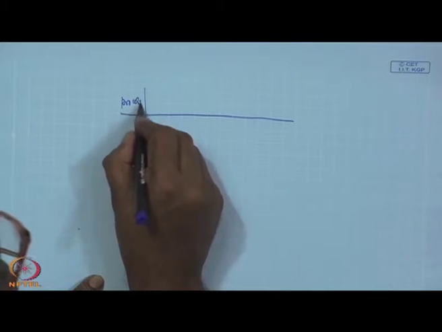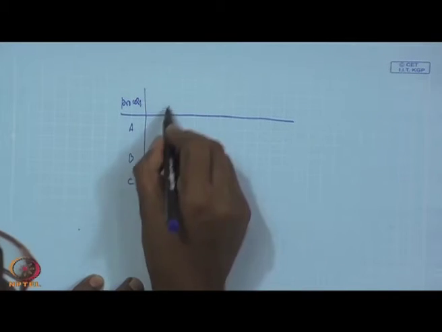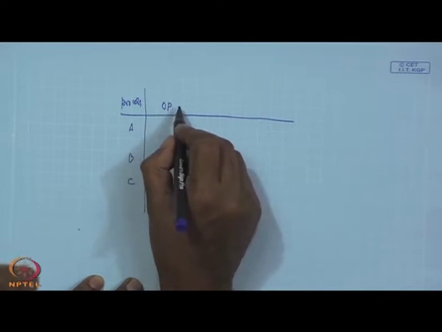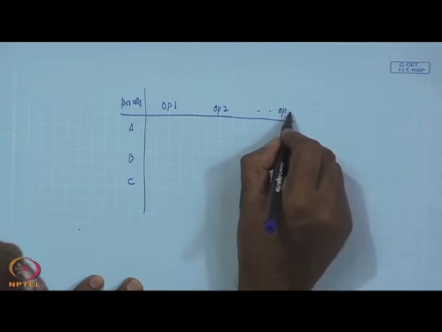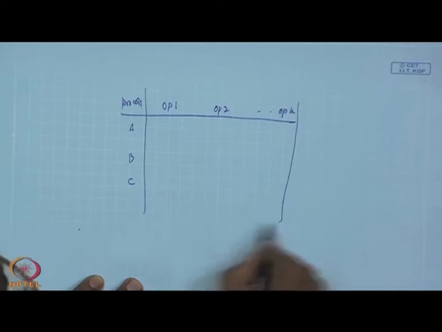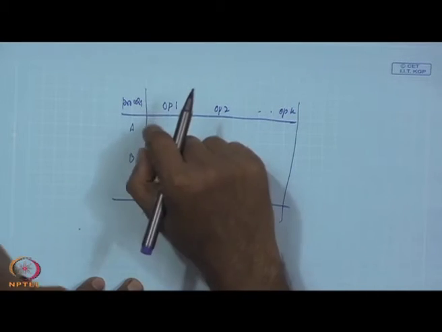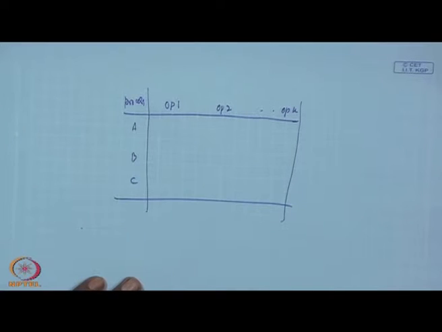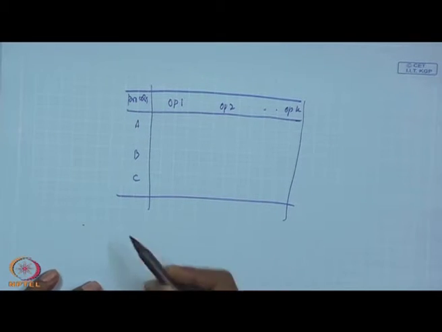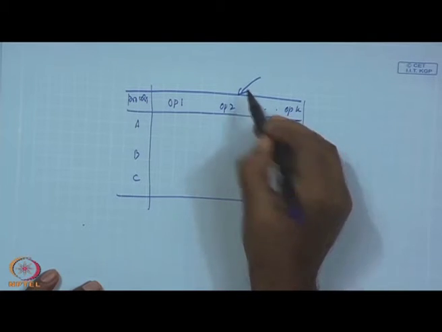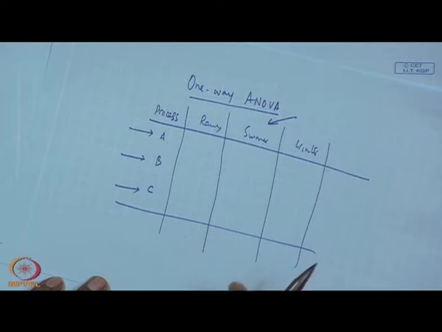Process A, B, C is there, but there will be different operator level 1, operator level 2 and operator level K. Who is actually operating the process also determines the quality of the process. So in that case, what you require to do is include the effect of operators, maybe the effect of seasons.